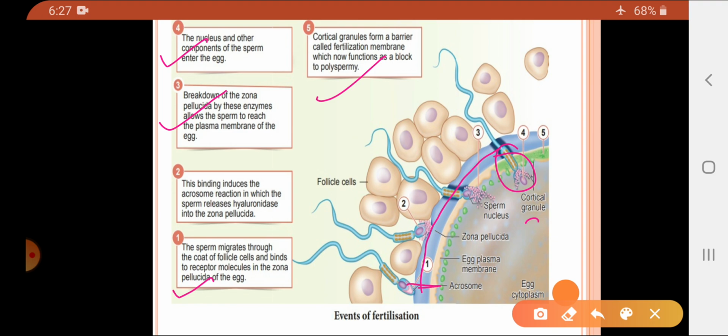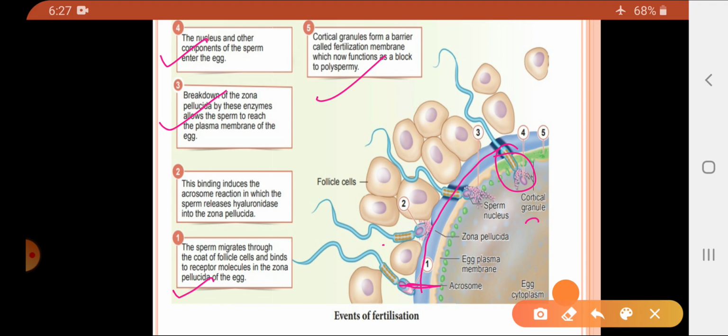So basically, these are the different reactions. This is the first one: the sperm passes through the various layers, which are the layers of the follicular cells. The second one is binding of the sperm to the zona pellucida, which causes the acrosome reaction. Then this zona pellucida layer will break.